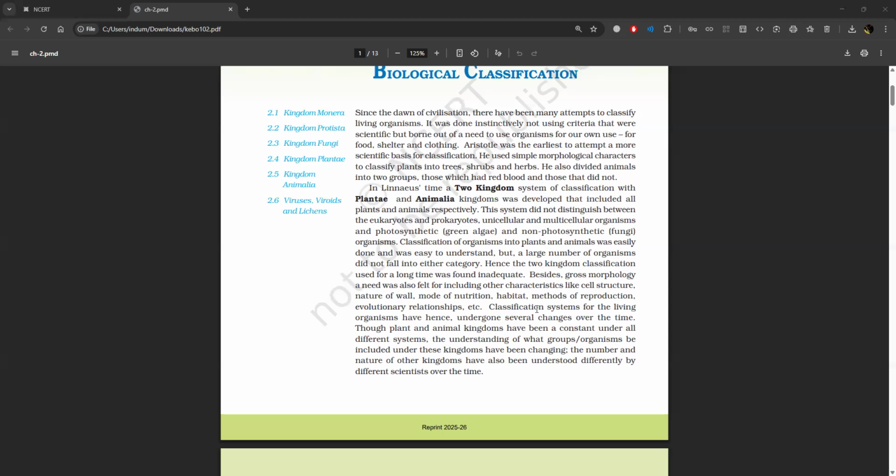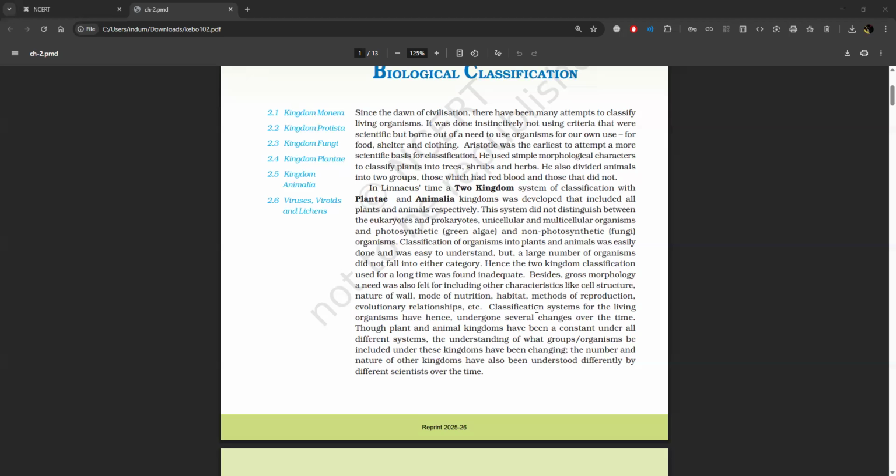In Linnaeus' time, a two-kingdom system of classification with Plantae and Animalia kingdoms was developed that included all plants and animals respectively. This system did not distinguish between the eukaryotes and prokaryotes, unicellular and multicellular organisms, and photosynthetic and non-photosynthetic organisms. Classification of organisms into plants and animals was easily done and was easy to understand. But a large number of organisms did not fall into either category. Hence, the two kingdom classification used for a long time was found inadequate.